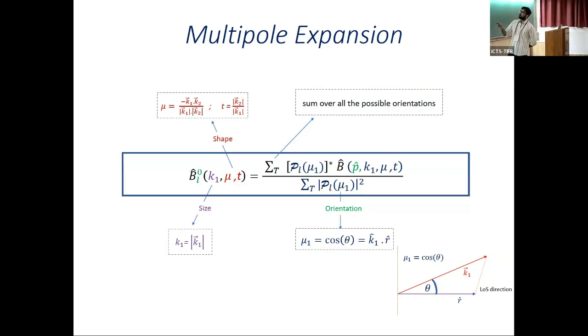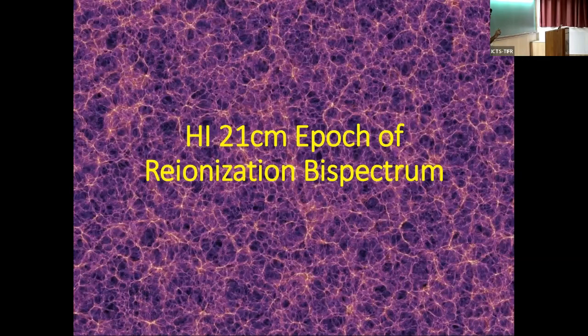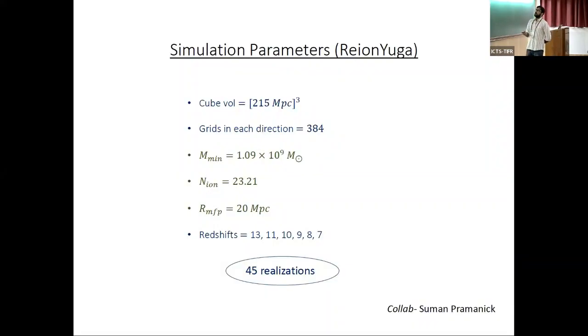So for now, I will show you the results for the hydrogen 21 centimeter bispectrum during the epoch of reionization and how redshift space distortion affects these results. For those who are interested, I used 21cmFAST and simulated the epoch of reionization hydrogen distribution using these parameters, which are not important.